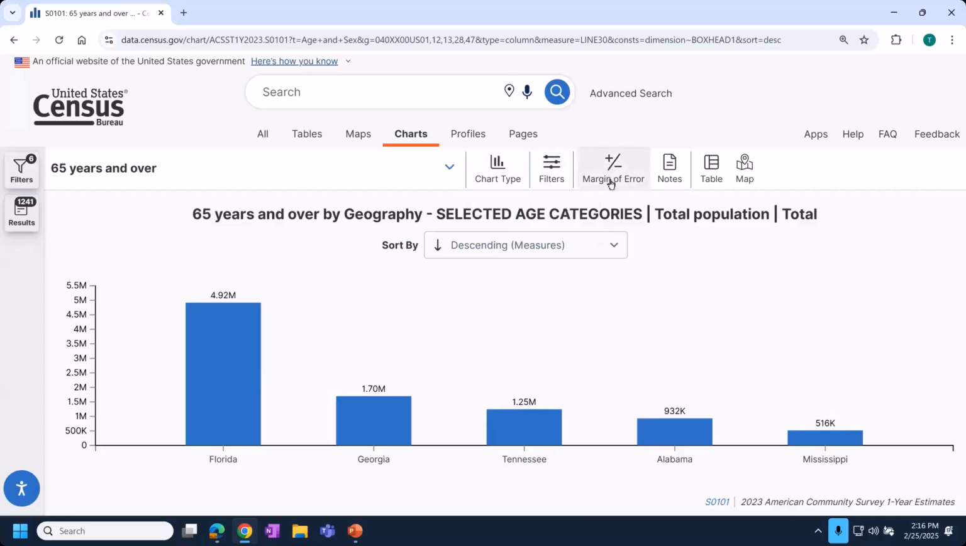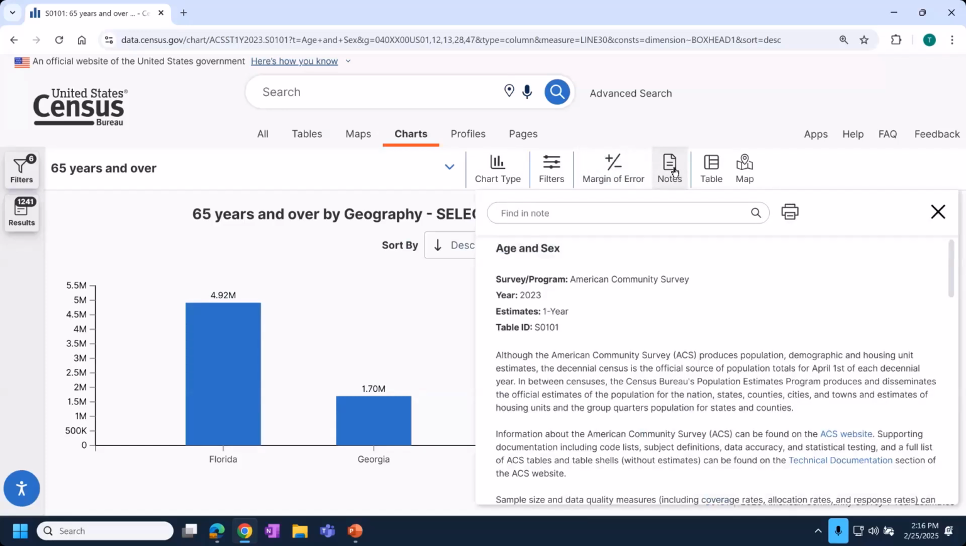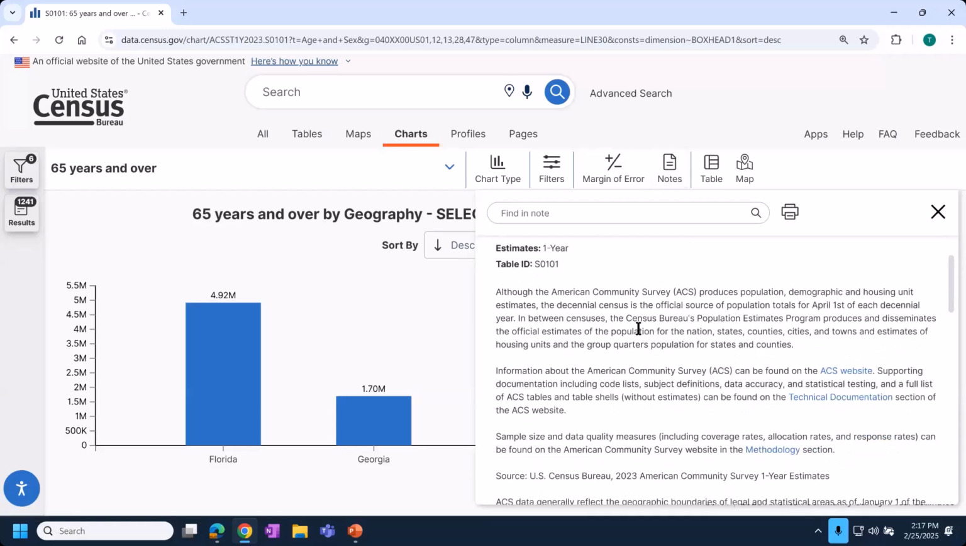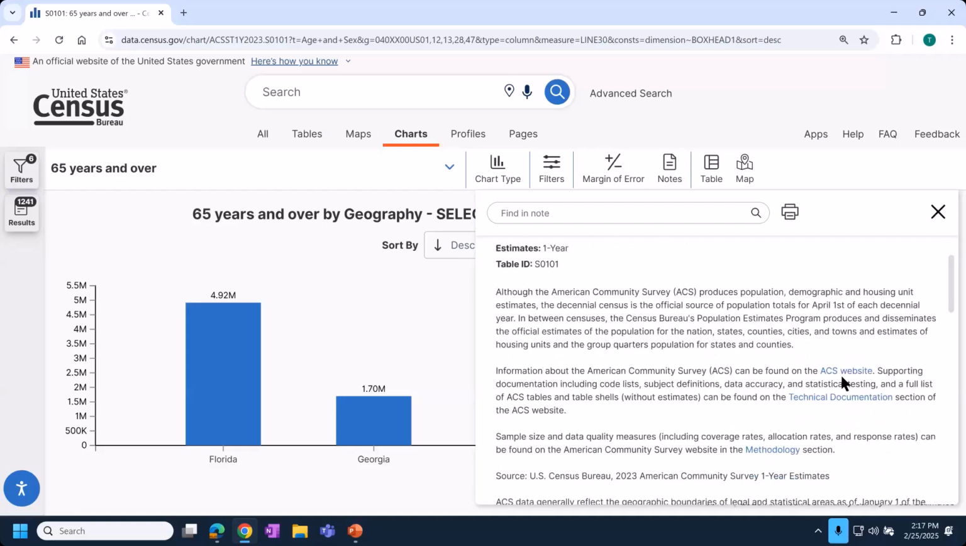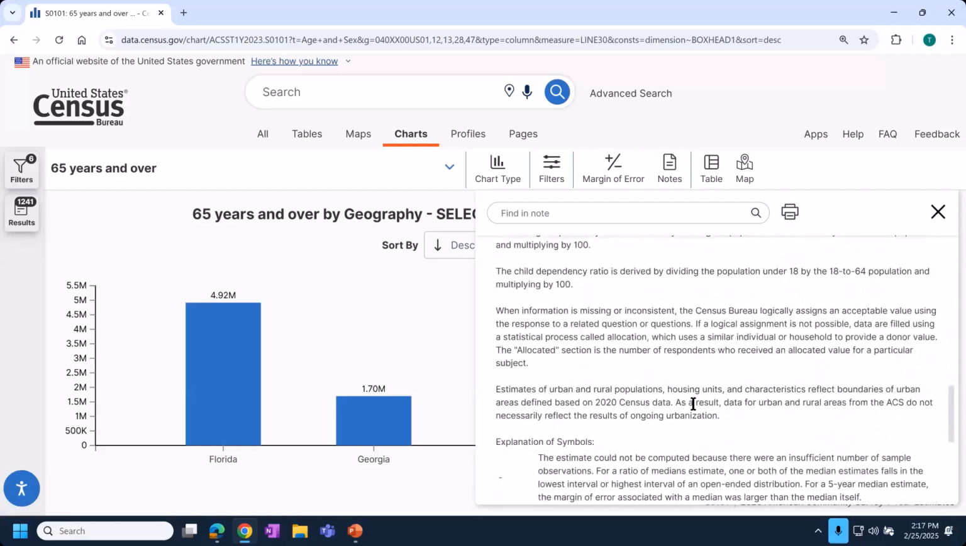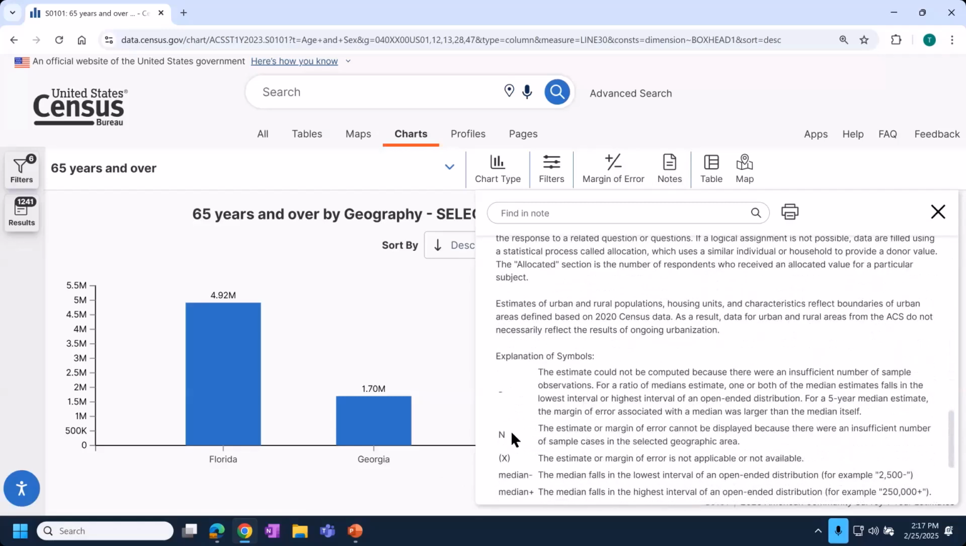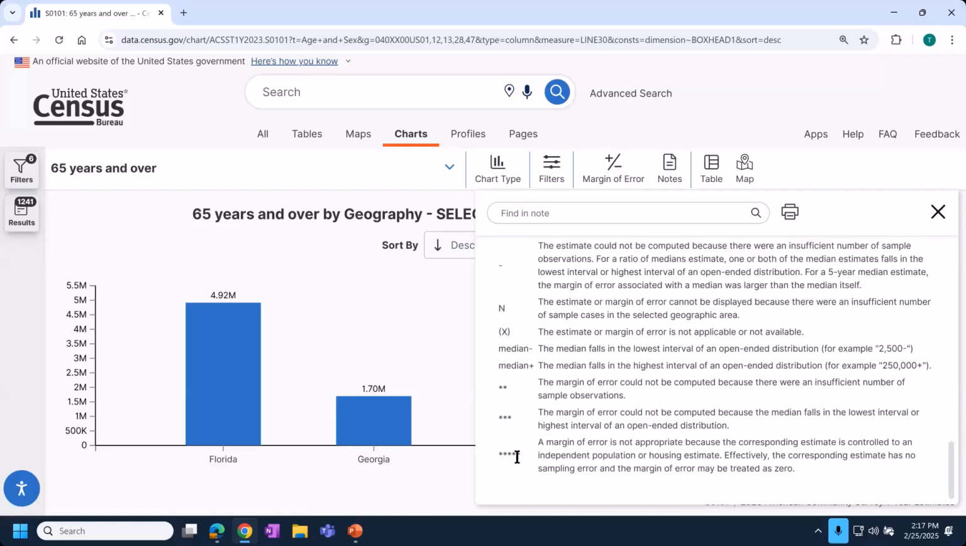You also have a margin of error button. Once I click this, it will add in the margin of error into the view. So we can see plus or minus in the margin of error displayed. If you'd like them removed, touch the button again. There's also a notes button at the top that allows you to see the notes for the underlying data table. This typically has helpful technical links to documentation from the ACS website and other information about the survey. You'll also typically see here any special characters that you may see in the chart would be identified here.